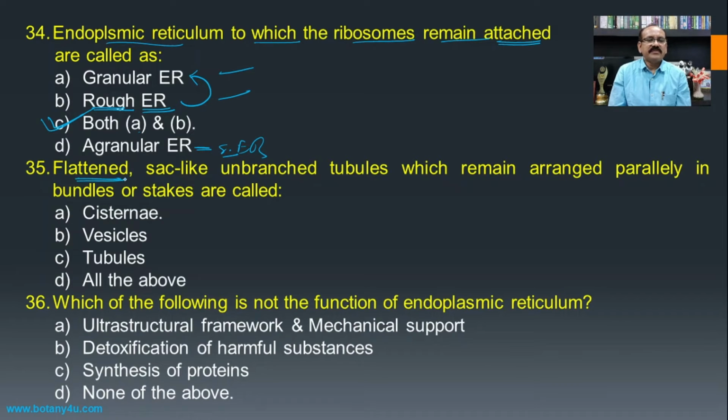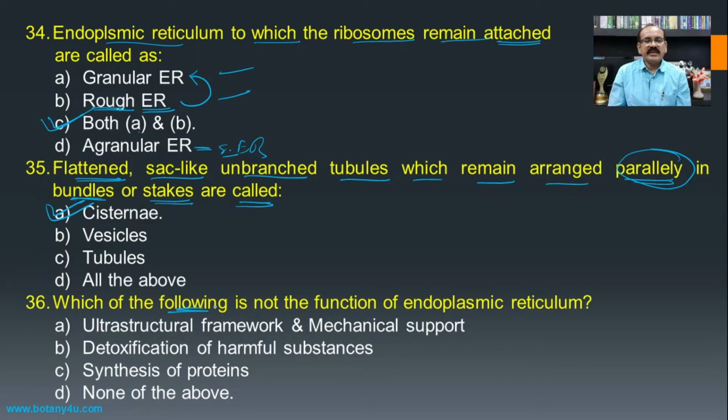The flattened sac-like unbranched tubules which remain attached parallelly in bundles or stacks are called as? If you see the total number of different contents of the endoplasmic reticulum and their arrangement in the endoplasmic reticulum, and if you see the parallel arrangement of these tubules, then it is known as the cisternae.